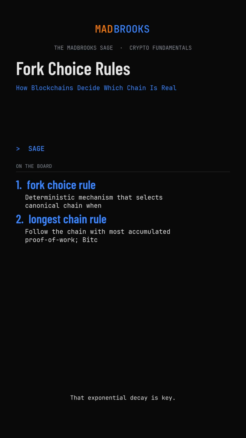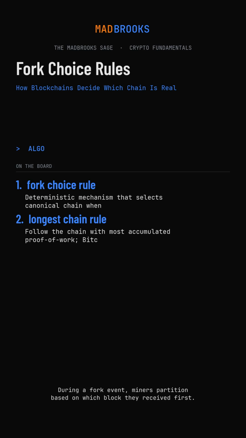That exponential decay is key. Each new block makes reversing history harder, not linearly but exponentially harder. But I want to dig into a subtlety here. When there's a temporary fork, both sides are growing simultaneously. The network doesn't freeze and wait. So you might have two competing chains, both adding blocks until one pulls ahead and the other gets orphaned. What's happening during that uncertain period?